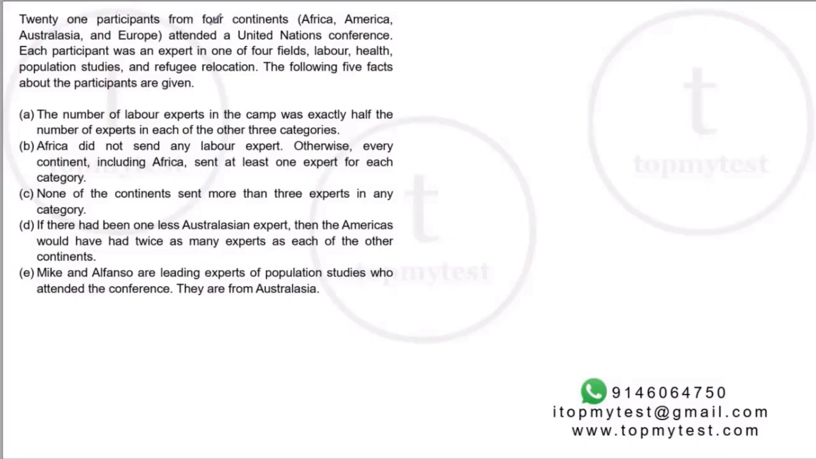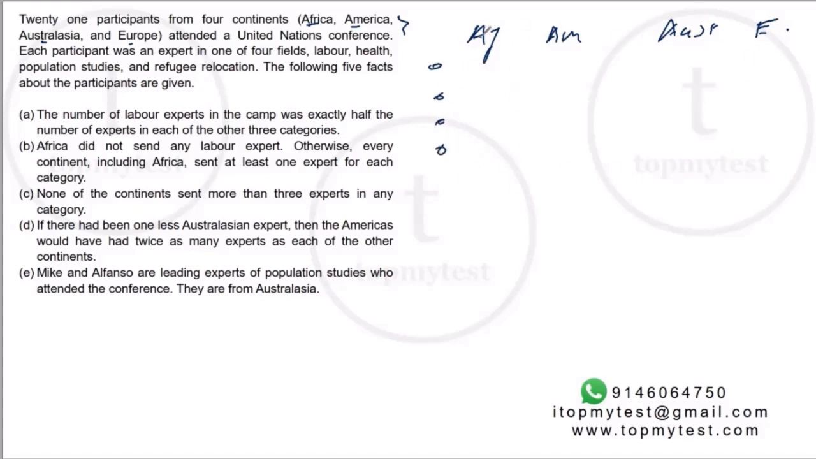21 participants from 4 continents, Africa, America, Australasia, and Europe, attended a United Nations conference. So you have 4 different continents, right? This can be a Venn diagram, this can be a table sort of a thing. Let's see what this is. Each participant was an expert in one of the 4 fields. Okay, so you have 4 fields also. So it looks like a matrix.